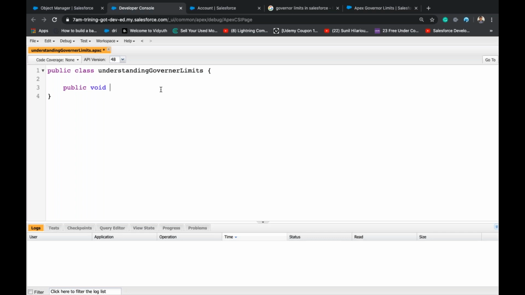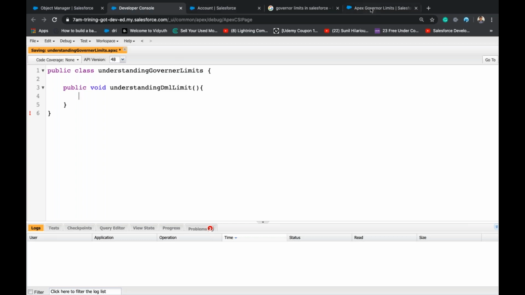Public void understanding DML limit. First we'll try with the DML limit.